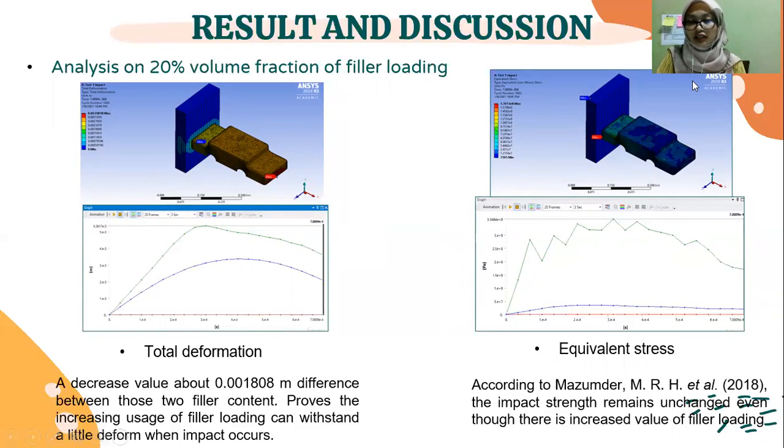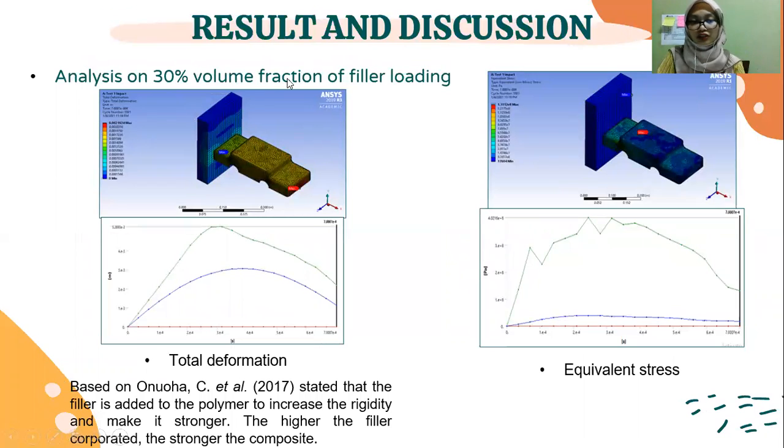And this is the equivalent stress applied. It also decreases in value. For 30% volume fraction of pillar loading, the orange region turned to yellow, which shows that the deformation is also decreased, and the equivalent stress also decreased.